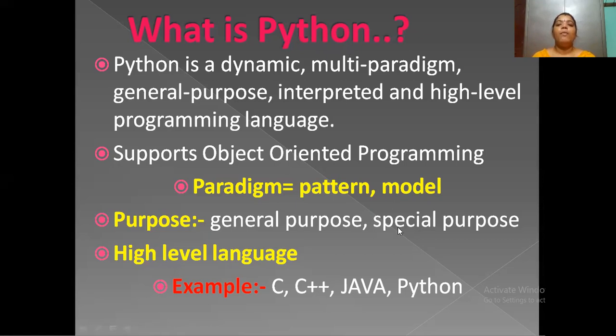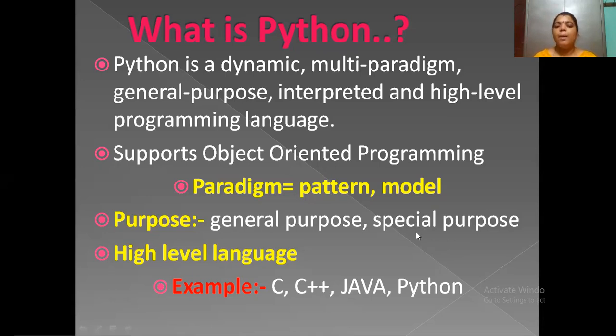Whereas coming to special purpose languages, the language is dependent. How? For example, C language will run on Windows operating system, Unix operating system, but the C program will not run in Mac operating system. So these languages are used for specific purposes only.